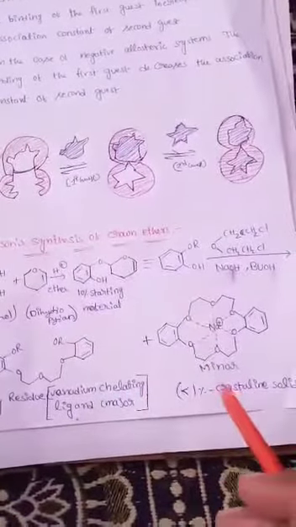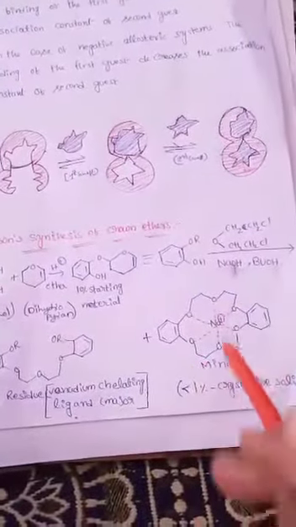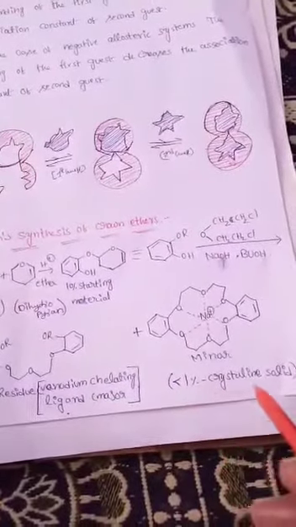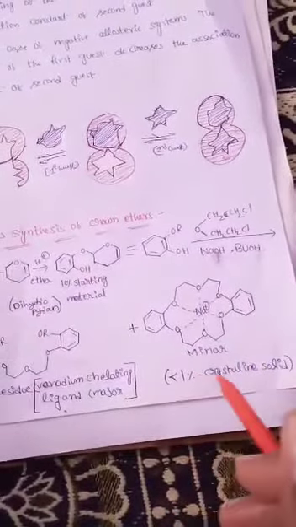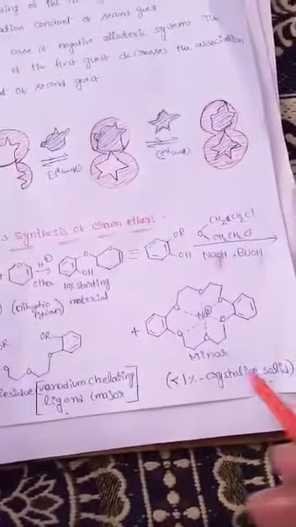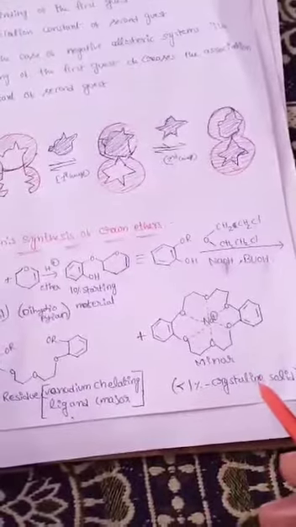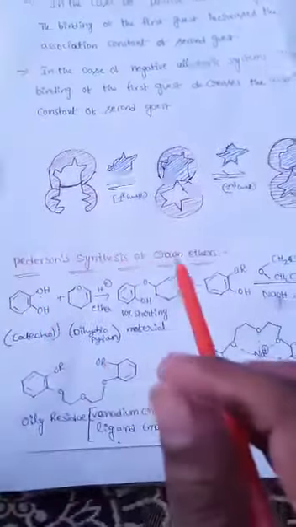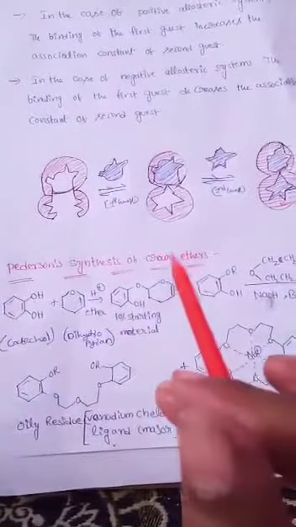But our product is crown ether. In this mechanism, the crown ether product is less than 1% crystalline solid, which is the minor one. This is the Pedersen synthesis of crown ether, because crown ether is an example of a molecular recognition material.